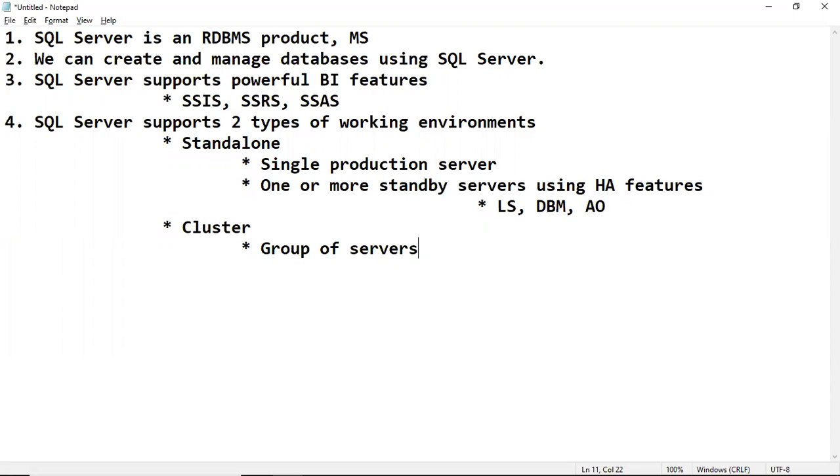Already we have seen that for medium and large scale applications, we can't maintain a single production server. Compulsory, we have to go with a cluster environment.